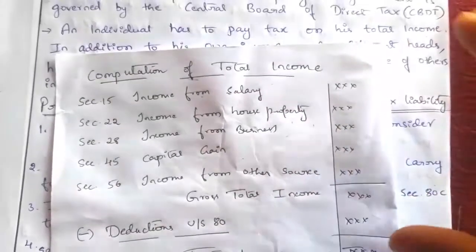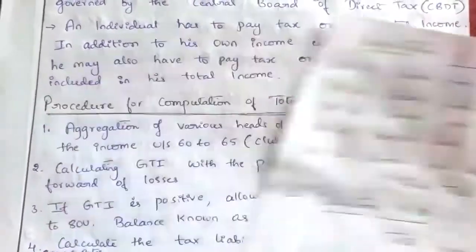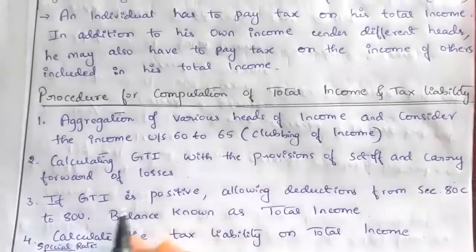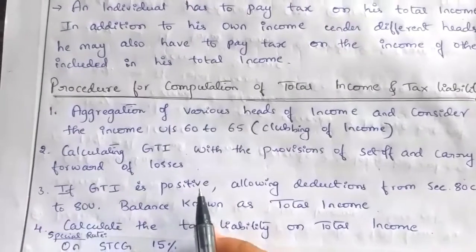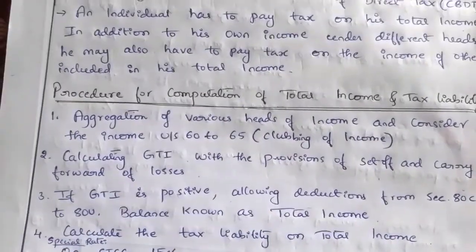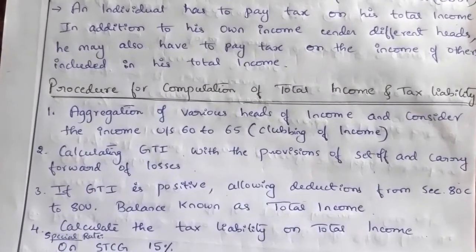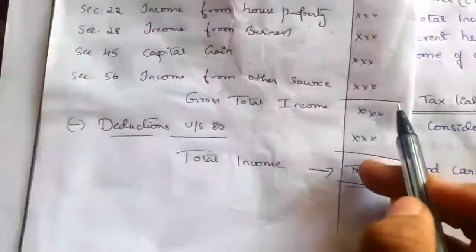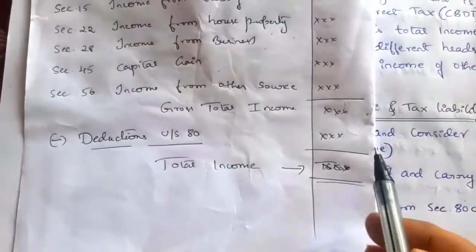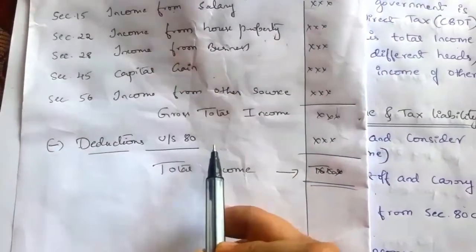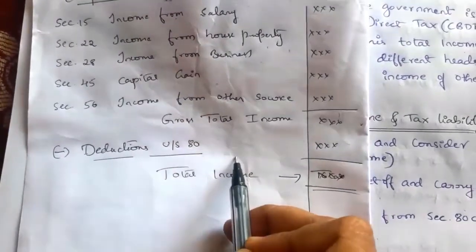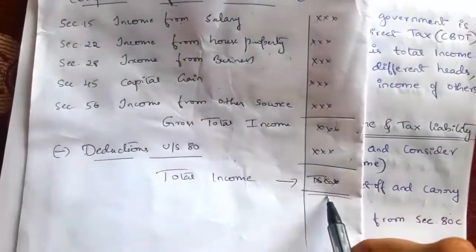After that, what is the total income, what is the GTA, gross total income, that we have to compute. Calculate GTA with the provisions of set off and carry forward of losses. The third procedure is, if GTA is positive, allowing the deduction from section 80C to 80U, and the balance is known as total income. So if this GTA value is positive, then we have to provide deduction under section 80, that is, from 80C to 80U we have to deduct here. So the balance is known as total income.